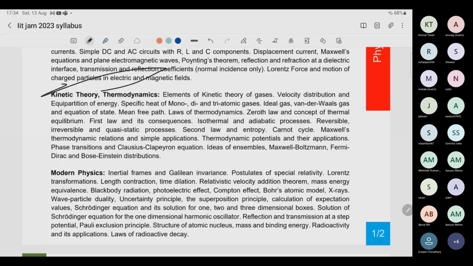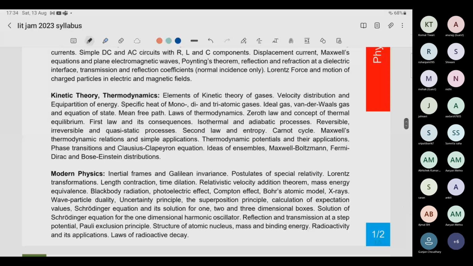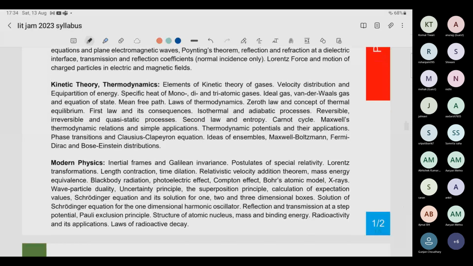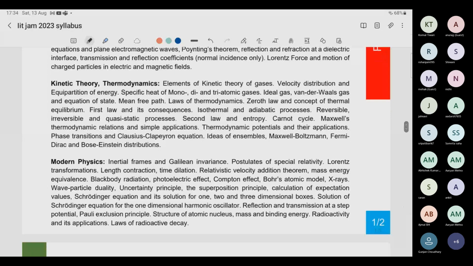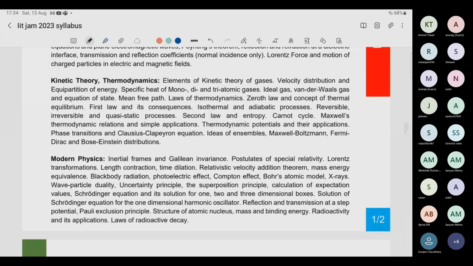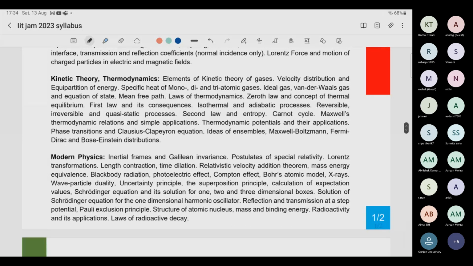For kinetic theory, whatever you have studied before is fine. I think I have also provided some free notes in the group. The latest notes I have given in Google Drive, but last year I provided some free notes also. You can see those too.